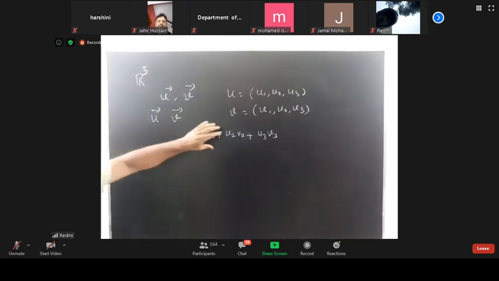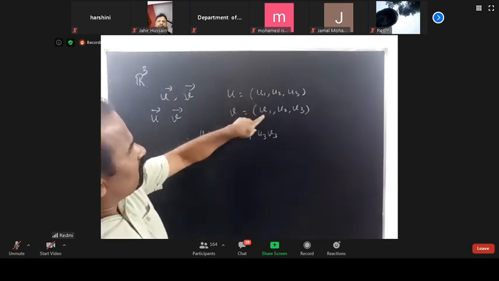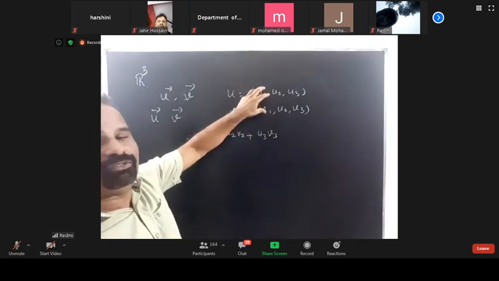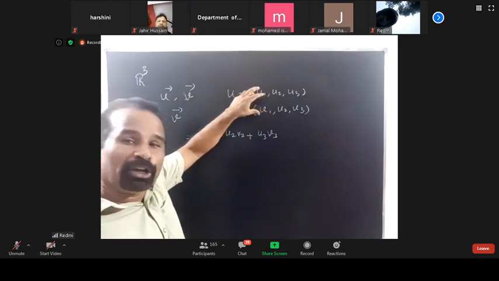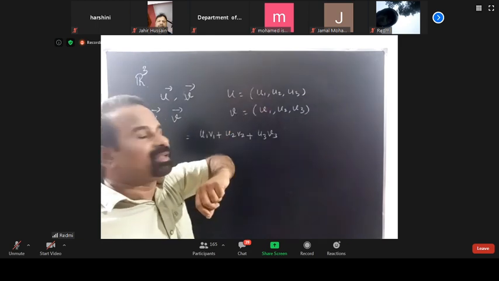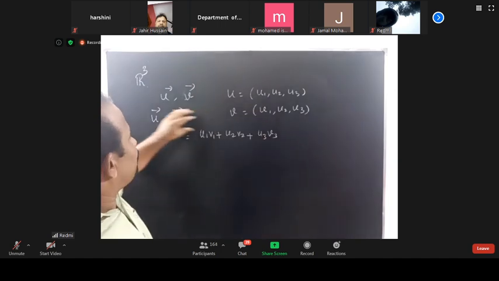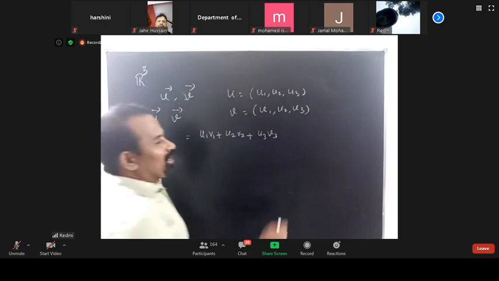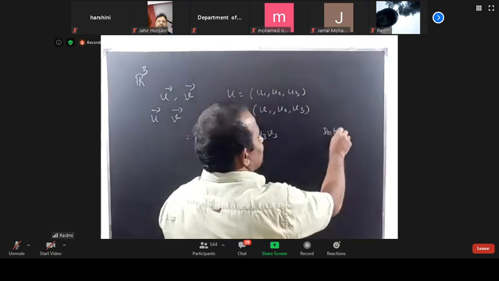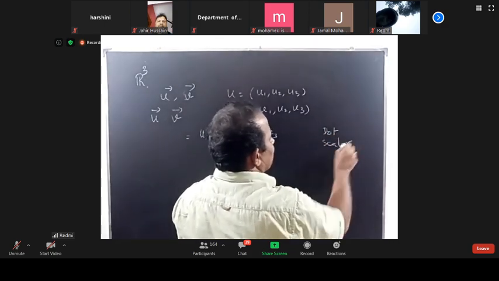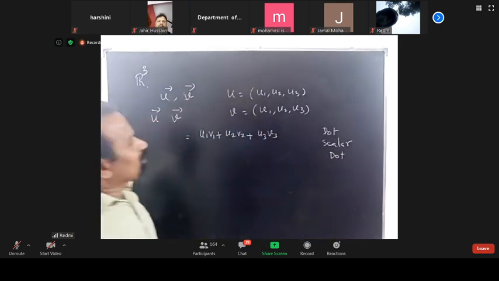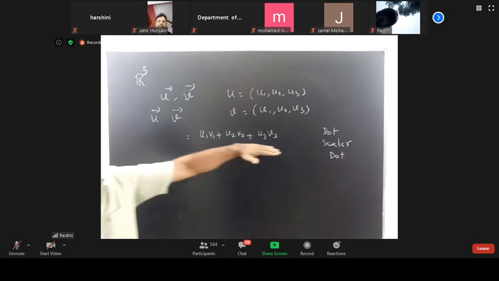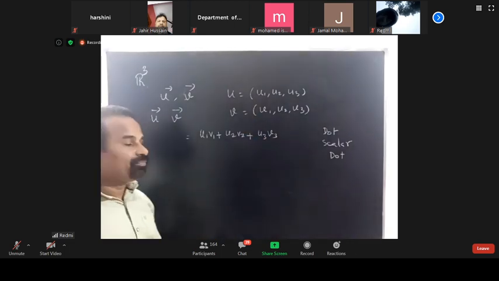So this dot product, in the sense, we are taking the inner product. Only the magnitude value we are taking. Understood? Therefore, this is called inner product, dot product, or scalar product. So why do we need to find the dot product?